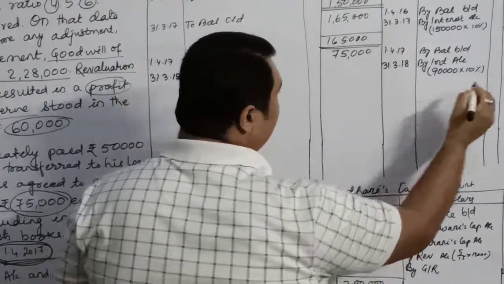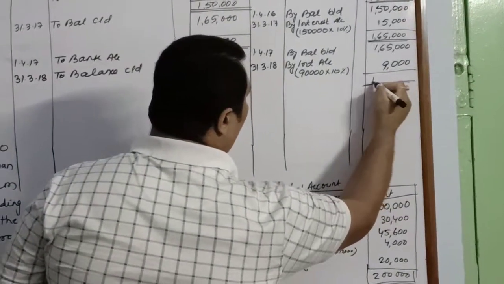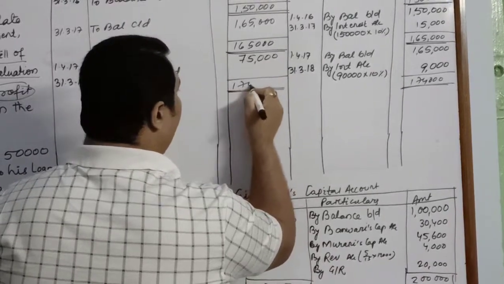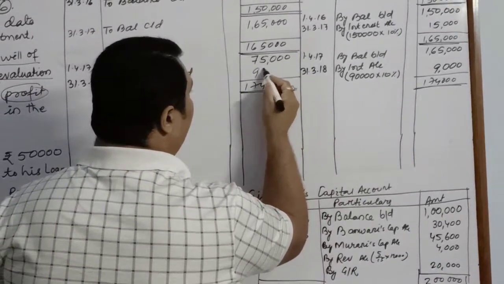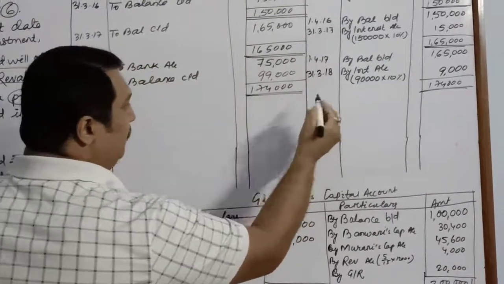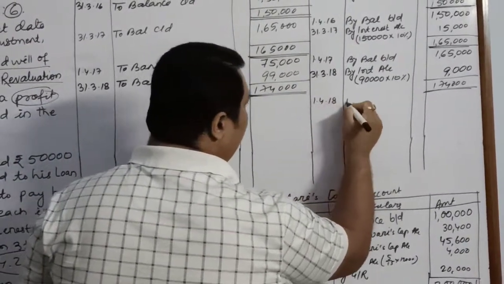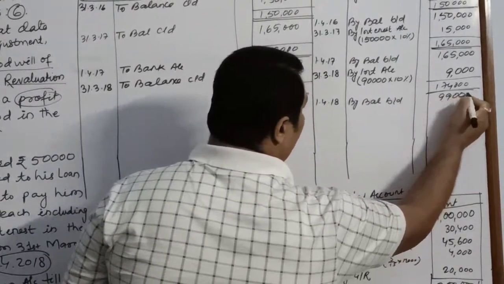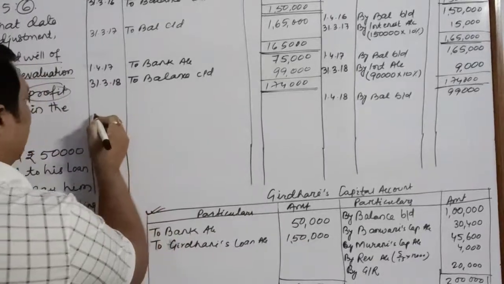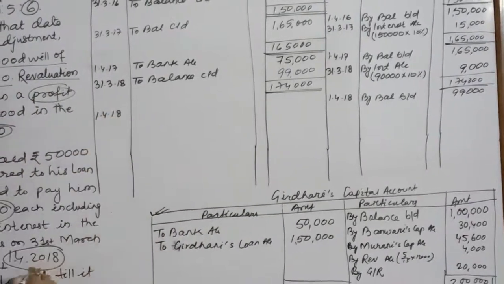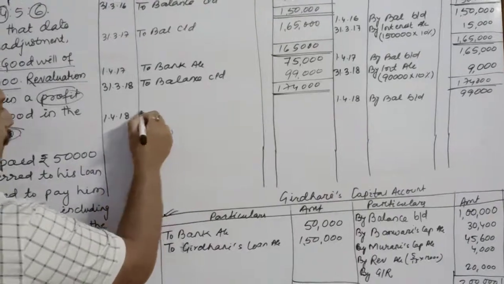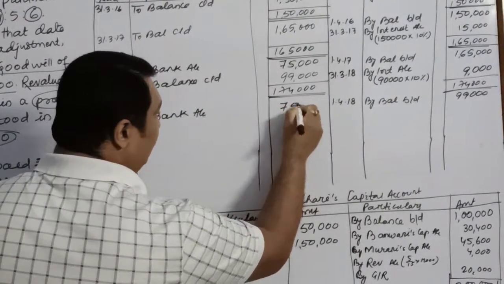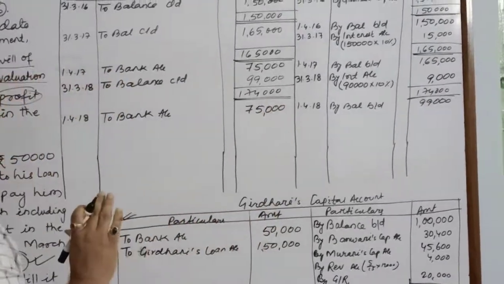Here I will write "To balance carried down" 1,74,000. Here also 1,74,000. Balance will be rupees 99,000. It will be forwarded on 1st April 2018 "By balance brought down" 99,000, and now it's time to pay your second installment on 1st April 2018. What will be the amount of your second installment? Once again, as the question said, 2 installments of rupees 75,000.